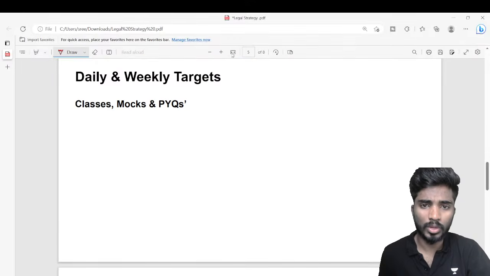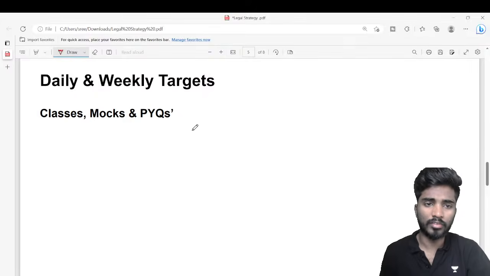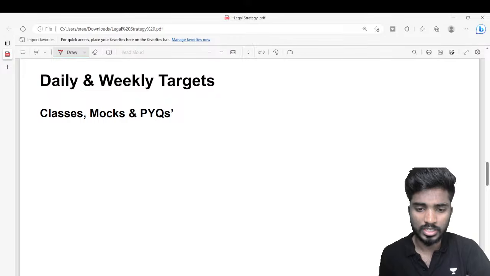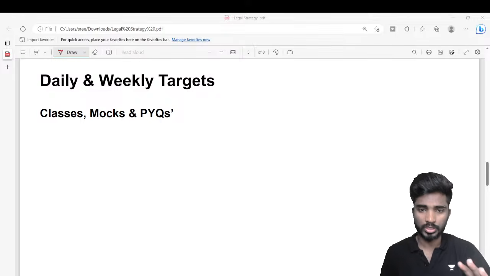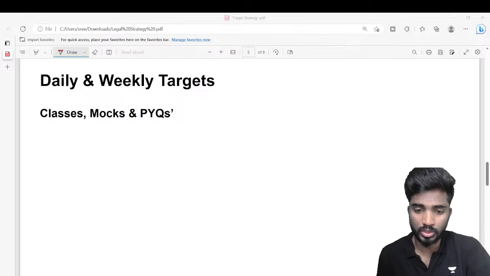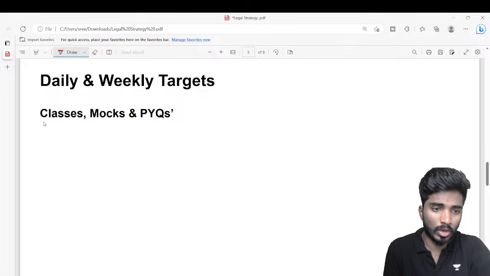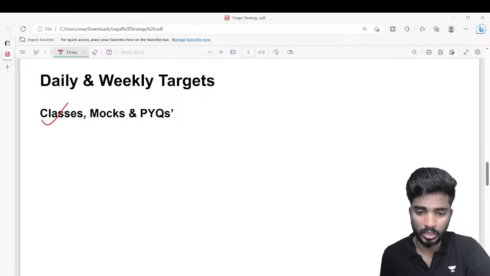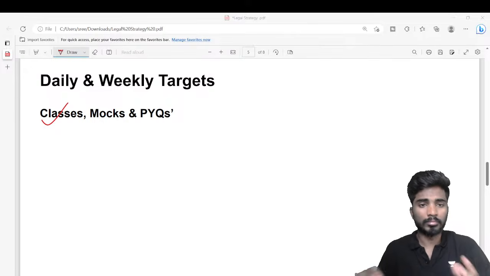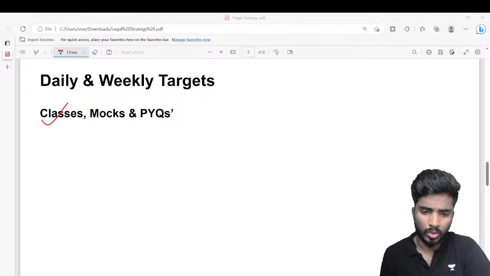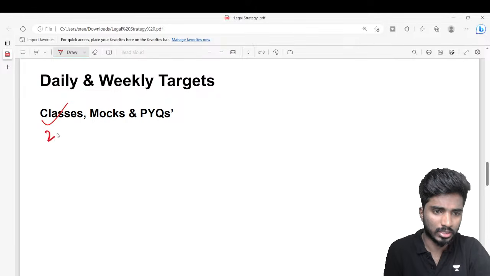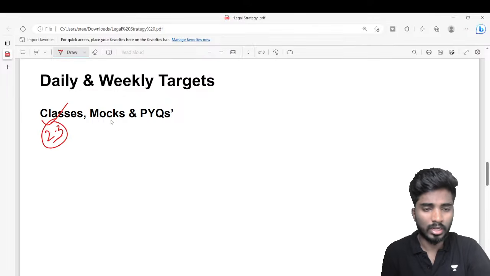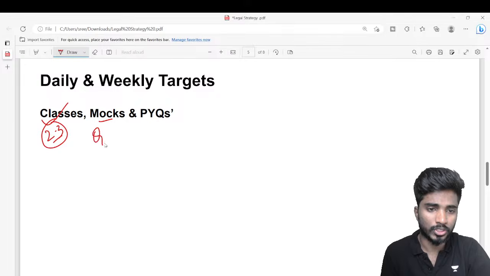Then we should have daily and weekly targets. As far as we know, questions are mostly asked from 7 areas. How should we divide them? The first thing is that you have to attend the classes, like if you are watching any, right, maybe 2 to 3 hours you will be spending on classes, right? And along with that, you also have to solve some questions.